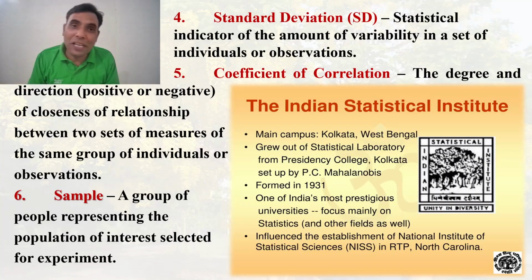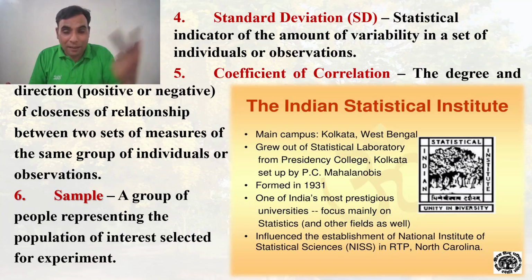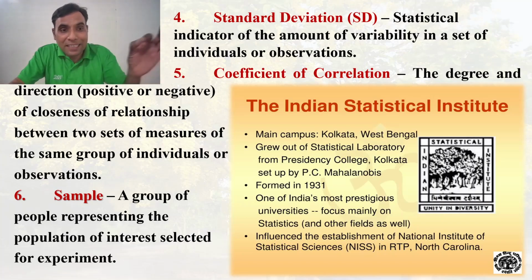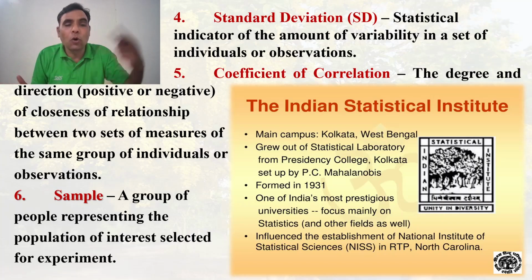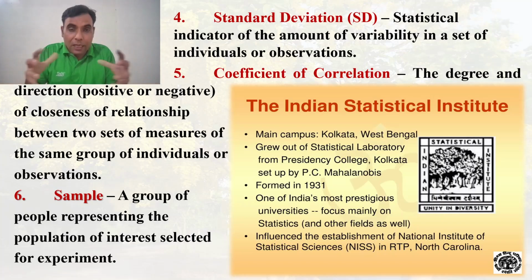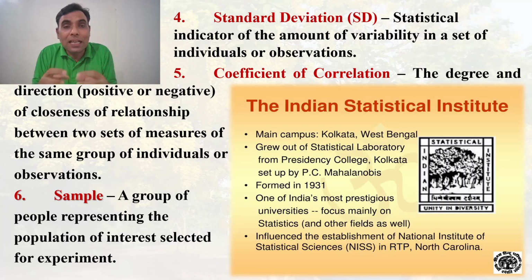Then the coefficient of correlation. These terms which I am discussing right now will be frequently used in statistics. So what is the coefficient of correlation? You know, correlation has been derived from the two words co and relation. Means relation between two or more than two variables. This is correlation: the degree and the direction of closeness of relationship between two sets of measures of the same group of individuals or observations. How much they are close to each other and the direction of their closeness. Direction means whether they are positively correlated or negatively correlated.